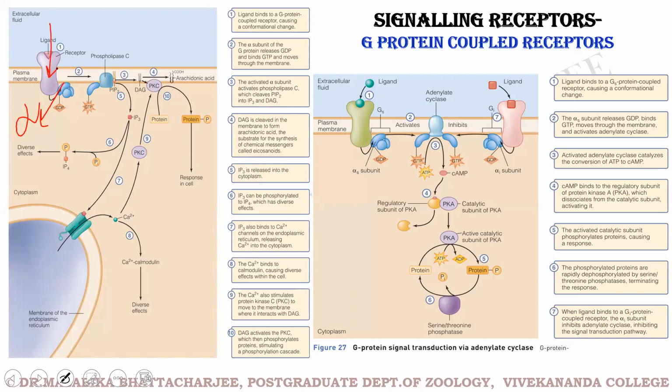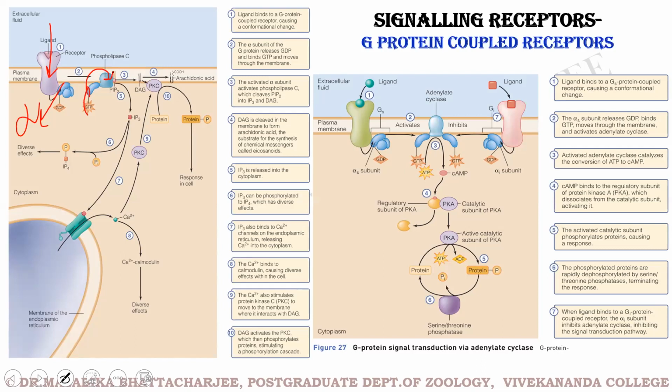The alpha subunit is activated, GTP is attached to it, and it activates a downstream enzyme present in the membrane, which is phospholipase C. The moment phospholipase C is activated, it cleaves phosphatidyl inositol bisphosphate to inositol trisphosphate and diacylglycerol.